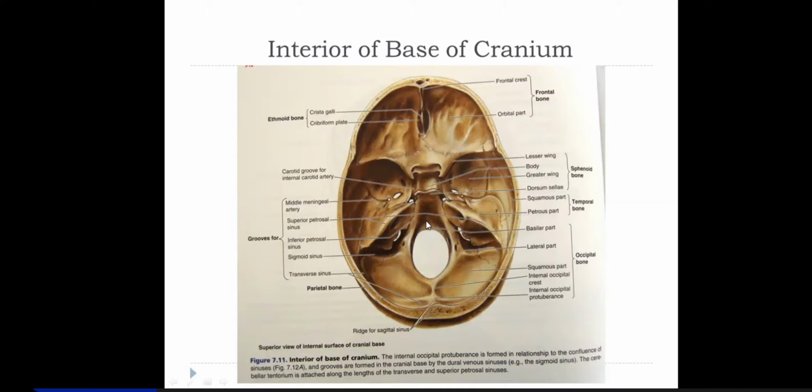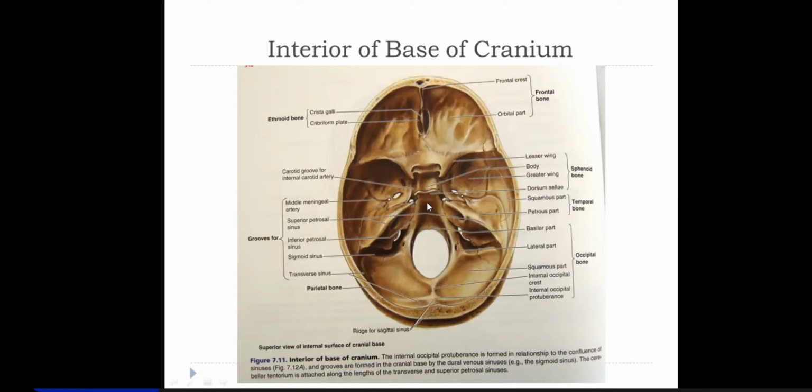After fusion, this piece of bone is called basi-occiput. When you see it from outside, it's a broad bar of bone with a pharyngeal tubercle in the middle, remember? And inside there's a sloping surface anterior to the foramen magnum.